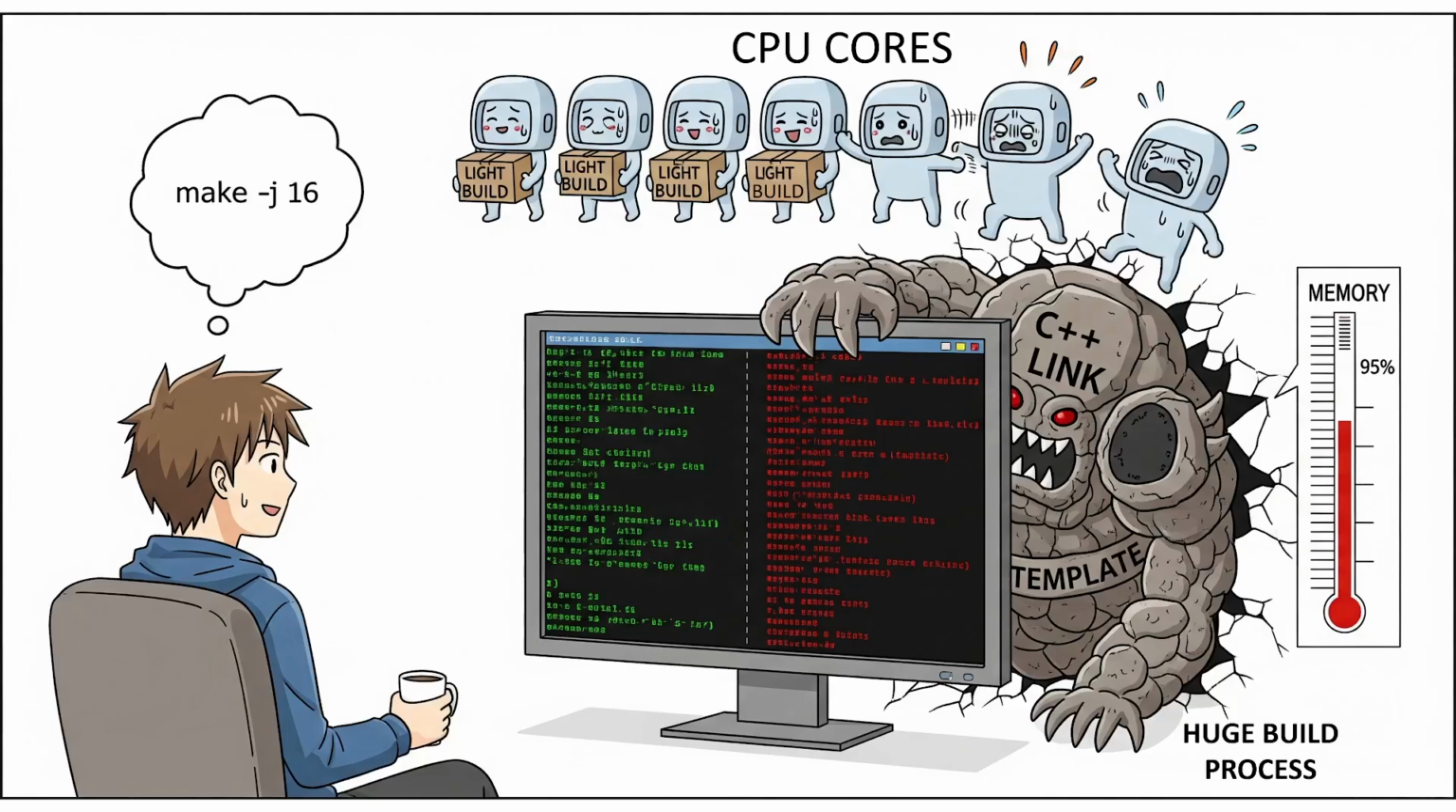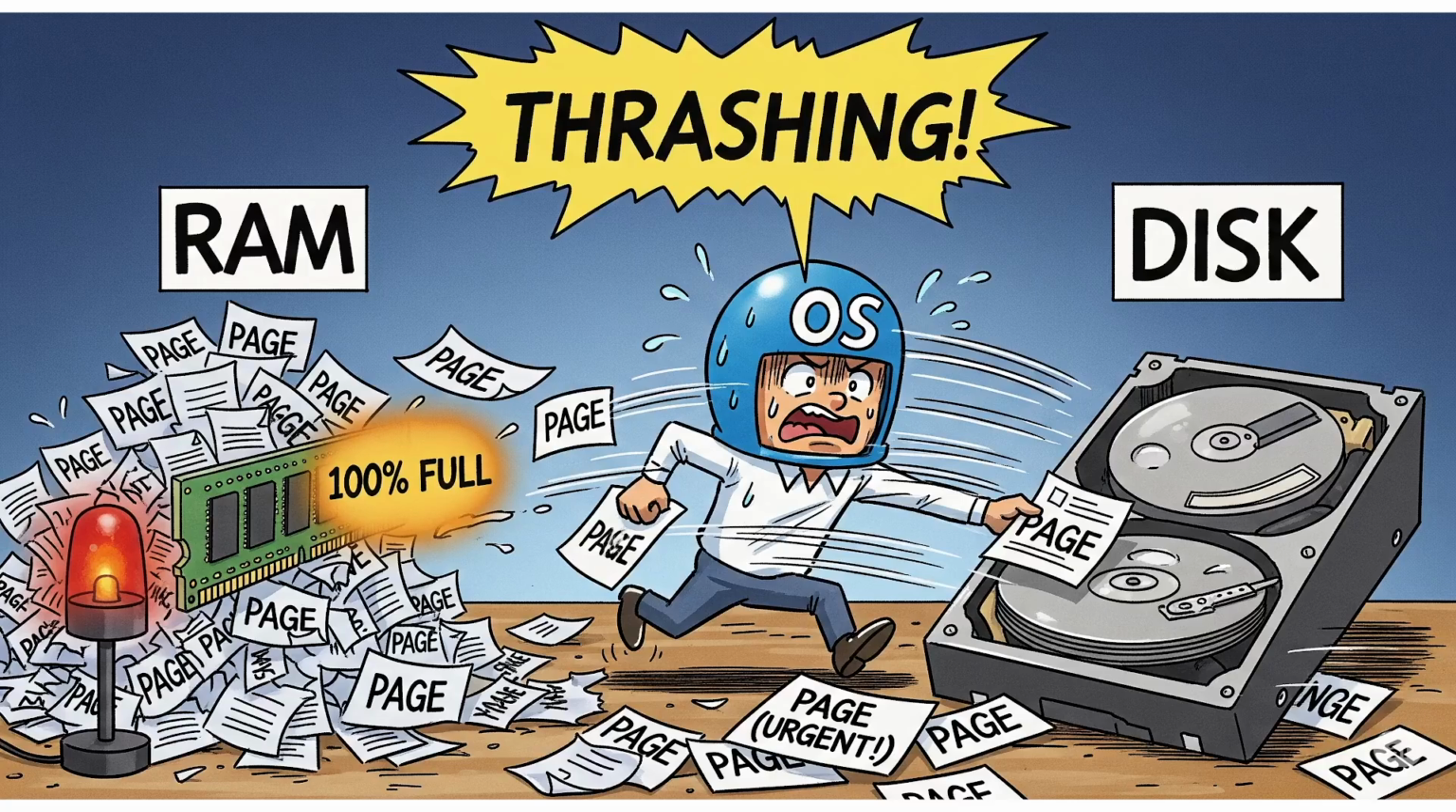So, let's set the scene. We live in an era of powerful, multi-core computers. To take advantage of this power, especially during long compilation tasks, we use tools like Make or Ninja with the -j flag, telling them to run as many jobs in parallel as possible. And for a while, everything is great. But then, as the build progresses, certain files, often large C++ template instantiations or linking steps, require a massive amount of memory. This is where the trouble begins.